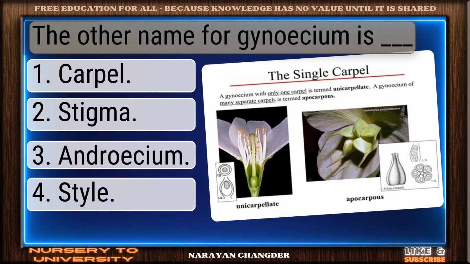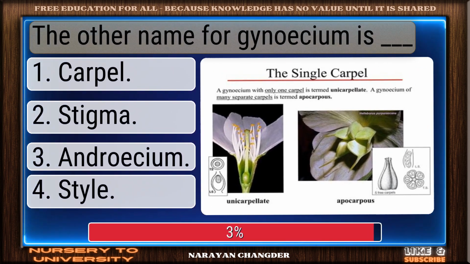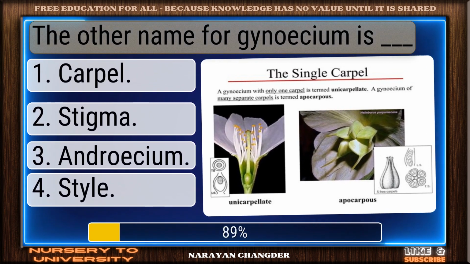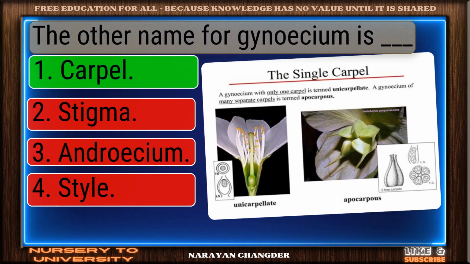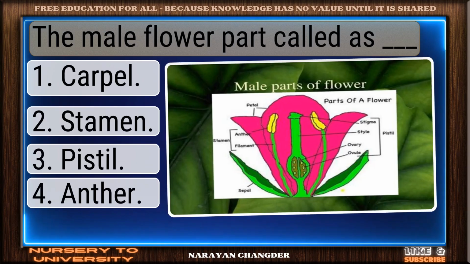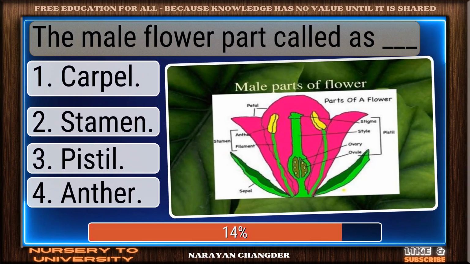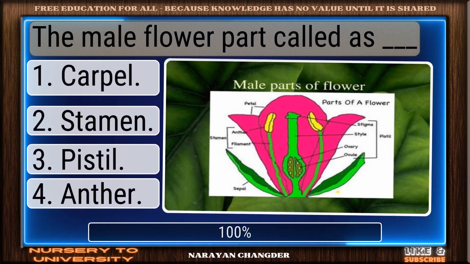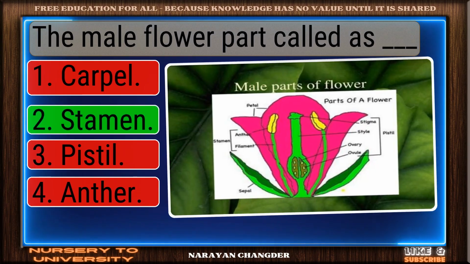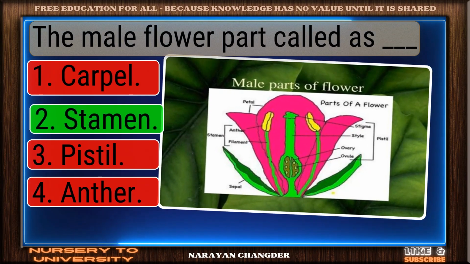Question number 128. The other name for gynoecium is dash. Good thinking. Carpel is the right answer. Question number 129. The male flower part called as dash. Right again. Stamen is a valid answer.